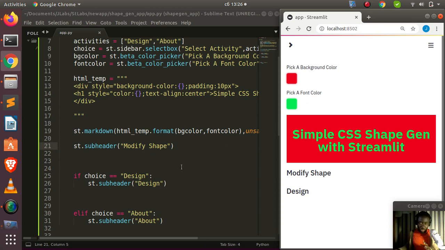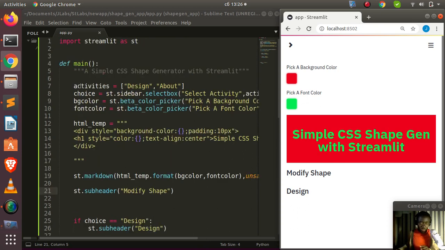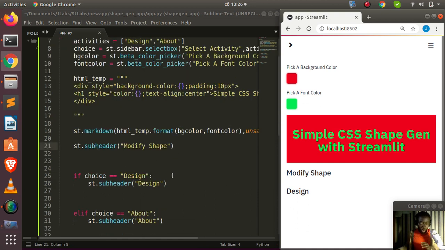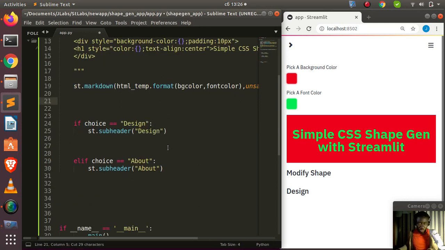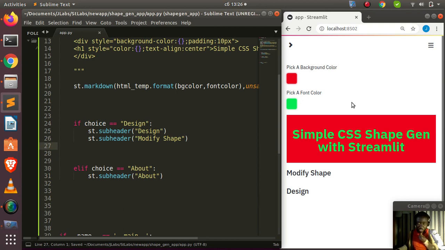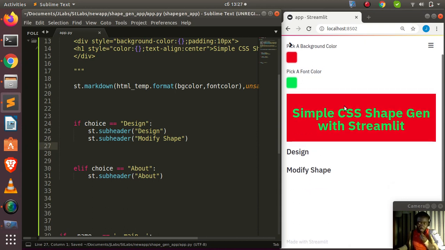So I think I have to bring the design up. This is the basic one. So I have to bring all these things I've done here, which is above, down, or I can just keep these ones here and add this one, right? So that it becomes like this. If I save it now, it's going to work perfectly. So the modify comes under this, right? This is default, and this is going to be for that particular design option.